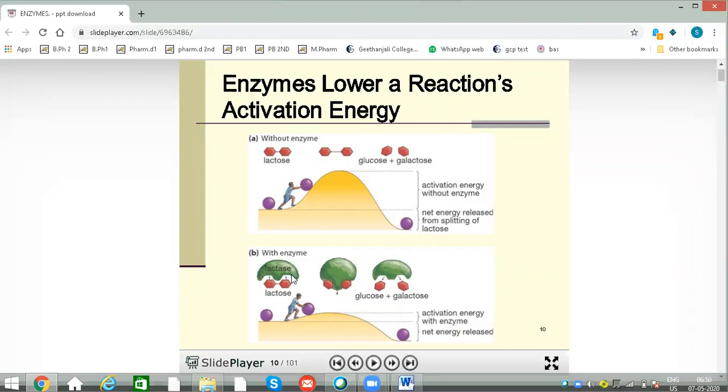Due to the presence of enzyme, the activation energy is very low for the reactants. So easily these reactants can be converted into products. But in the absence of enzyme, the reactants find it very difficult to get into the product. Why? Because it requires more activation energy. By its own, it cannot convert, or it takes more time to convert into products.